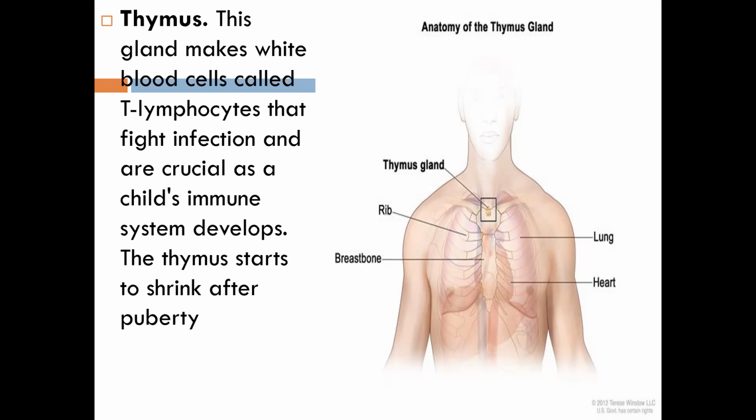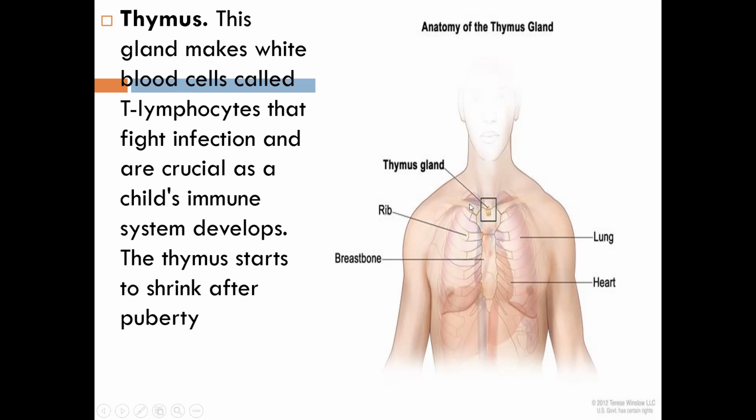ये जो thymus gland है, it used to make WBC, RBC, I think you know, that is red blood cell, white blood cell, all this. पर ये thymus gland, it used to make white blood cells which we call T lymphocytes. These T lymphocytes fight infection and are crucial as a child's immune system develops. And then the thymus starts to shrink after puberty. The main thing is, thymus करता क्या है?